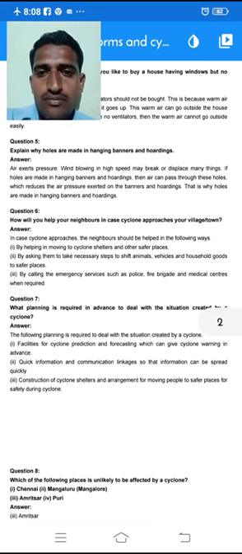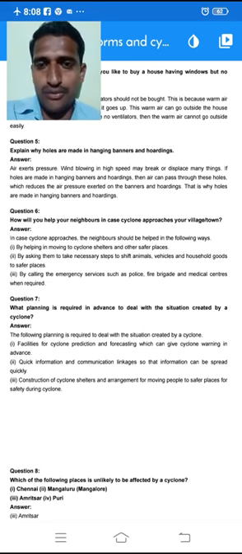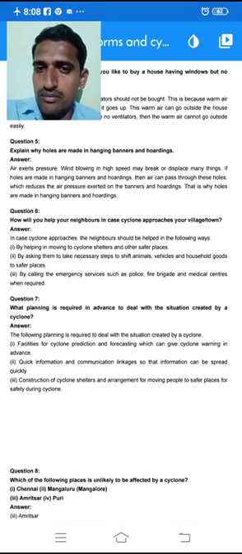Here, explain why holes are made in hanging banners and hoardings. Okay, it's very important. Dear students, you might have seen banners and hoardings tied to high places, to poles, to give advertisements regarding political parties, political leaders, or to advertise our schools and colleges and their toppers. Even commercial advertisements, like jewelry, offers and discounts, such kinds of banners and hoardings you might have seen.